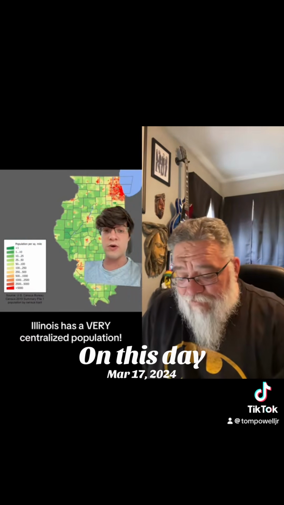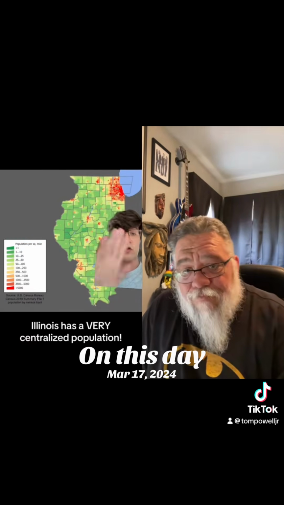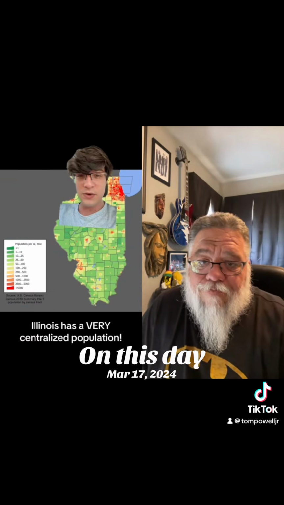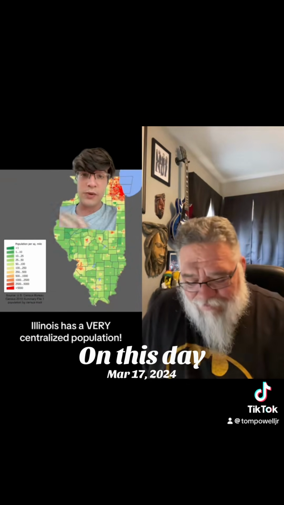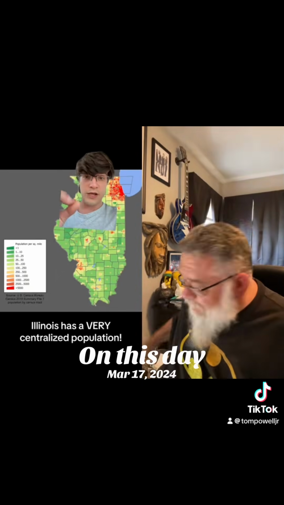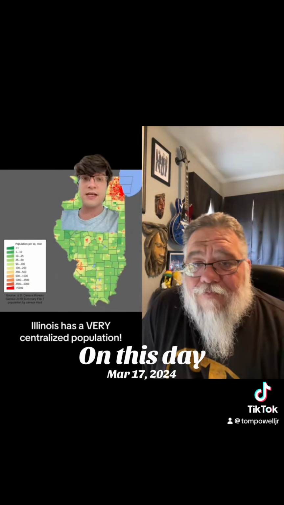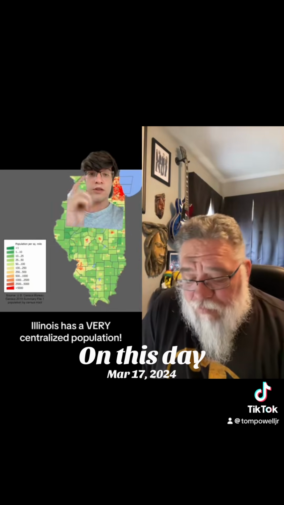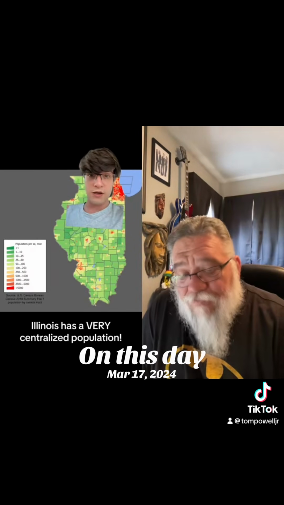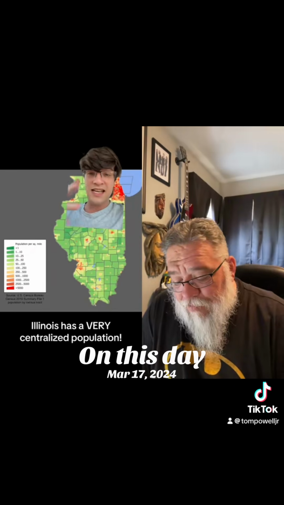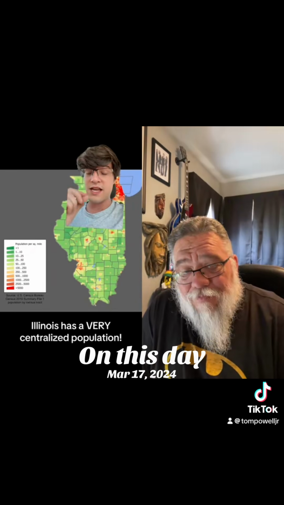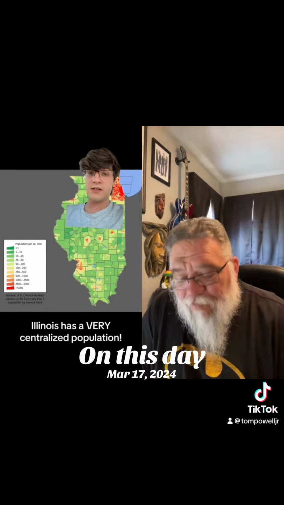Illinois is actually one of the most centralized U.S. states overall because over 50% of people in Illinois live in and around Chicago, which is the third biggest city in the United States, the third biggest metropolitan area in the United States. Chicago is home to 3 million people itself. The metro area is home to 10 million. And Cook County, which is where Chicago is, is the second largest county by population in the United States. Only Los Angeles County is bigger.